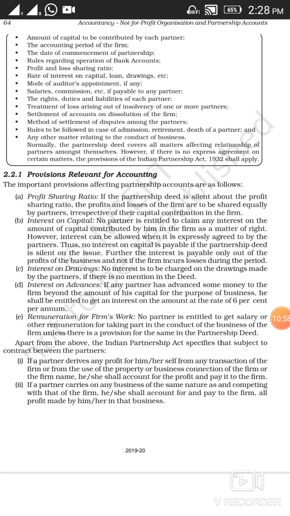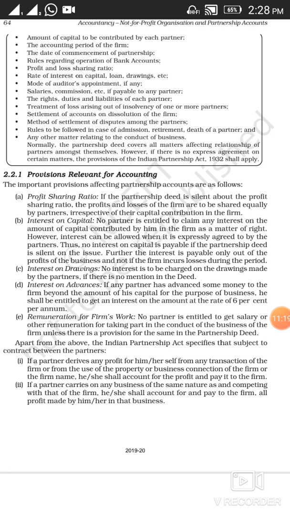Then loan, if any of the partners have advanced any loan to the firm, then how that loan interest will be given to them. Drawings, if any drawings have been made by the partners, whether they are entitled to make any withdrawal out of the capital of the business or not, will be mentioned over here.